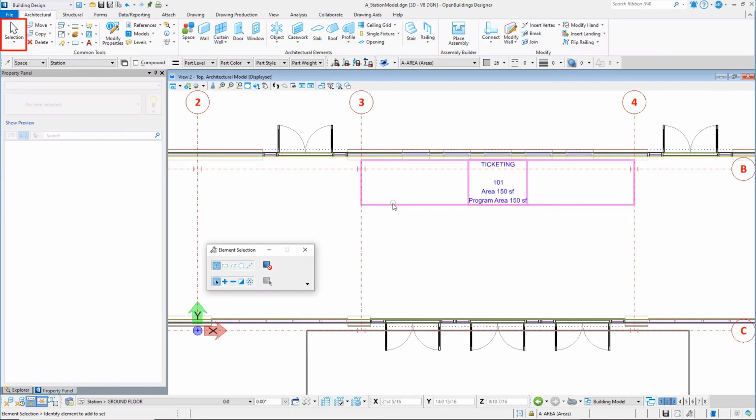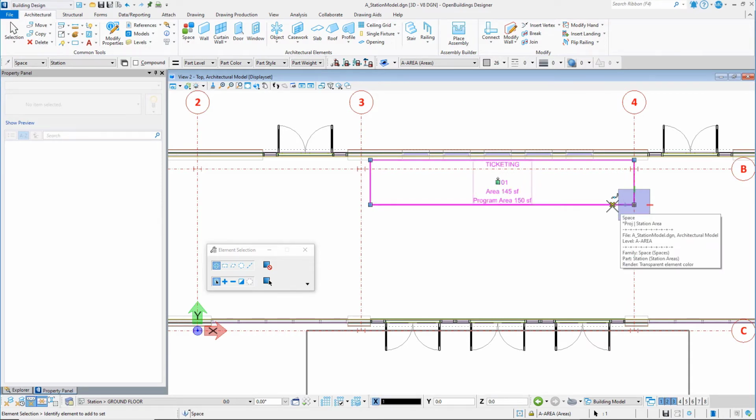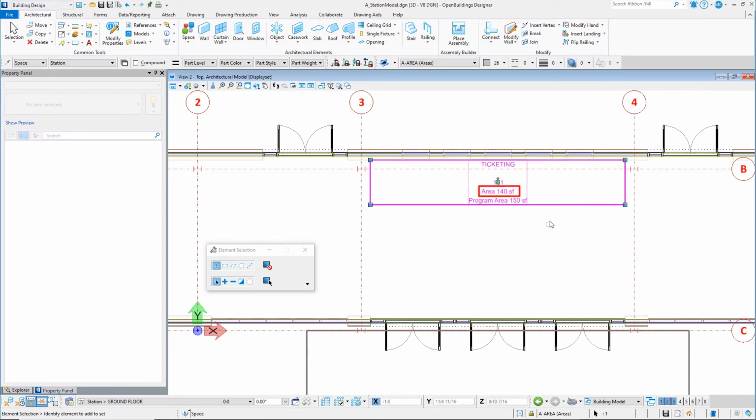Now select the space and use the handles to adjust the width by 1 foot or 300 millimeters on each side to avoid the columns. Note the change to the actual area in the space tag. Then adjust the front of the space forward by 6 inches or 150 millimeters to bring the actual area back closer to the programmed area.